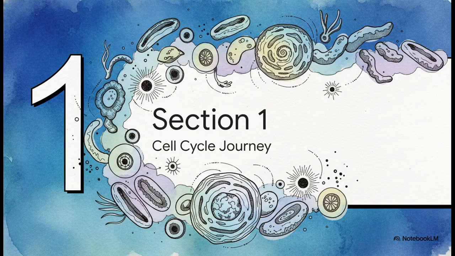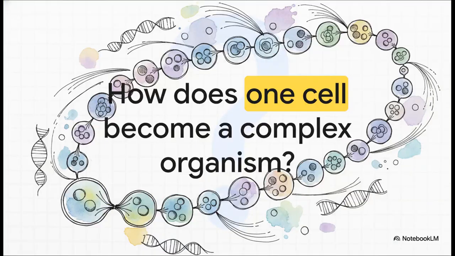All right, let's kick things off with section 1, the cell cycle journey. So I really want you to keep this hook question in the back of your mind throughout this entire explainer. How does one single cell become a complex, multi-million-celled organism? Well, the short answer is that both growth and reproduction are fundamental characteristics of cells. Basically, every time a parent cell divides, it gives rise to two daughter cells. Those cells grow, they divide, and cycle after cycle, that one single cell proliferates into a massive population.